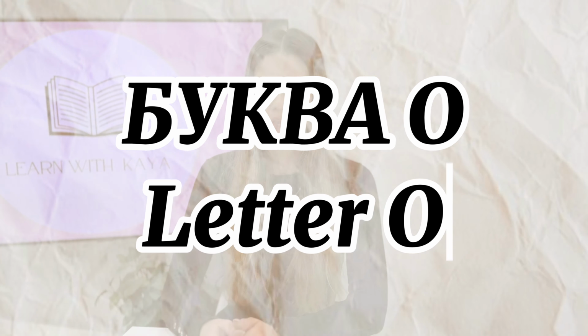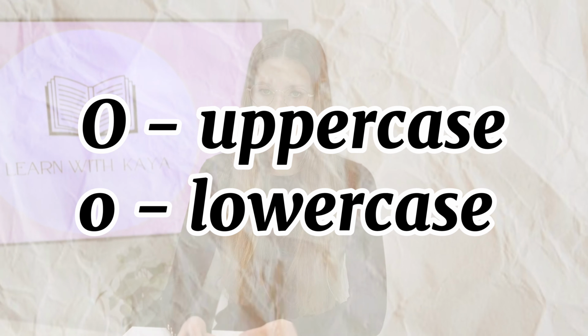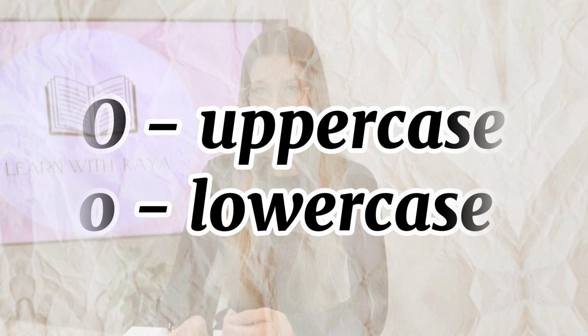Letter O. The Russian letter O is pronounced like the English letter O. It looks like O in uppercase and O in lowercase. You can imagine the letter O as a round circle like the shape of a ball. It's a simple and common letter in the Russian alphabet. When you see O in a word, it often represents the sound O, as in open in English.